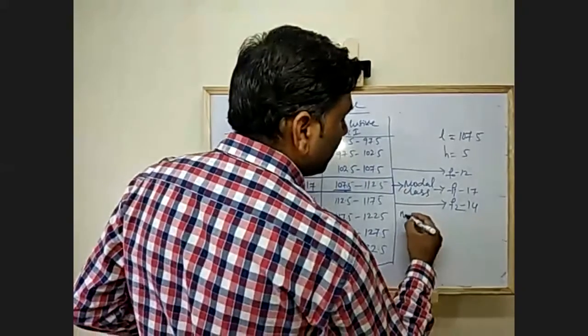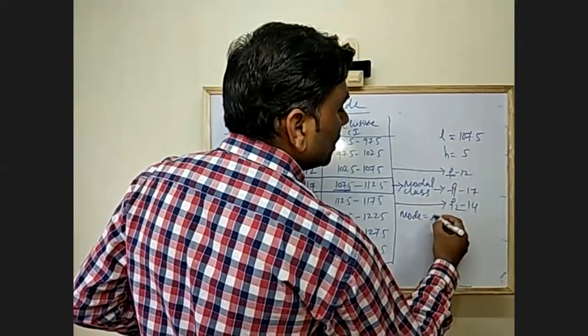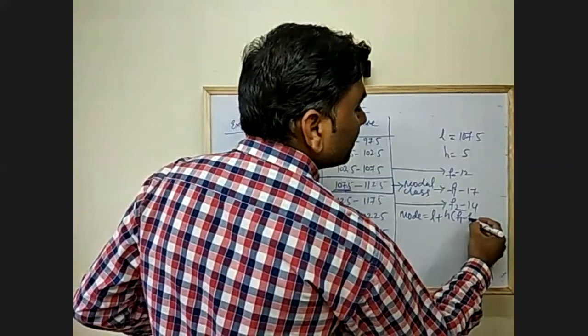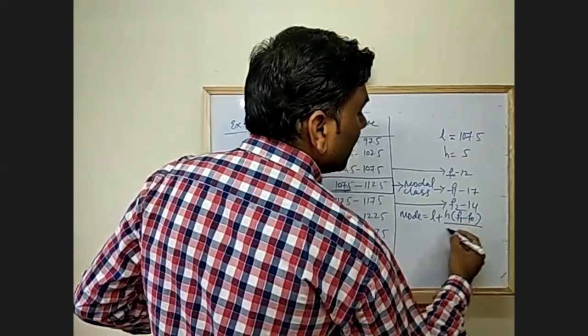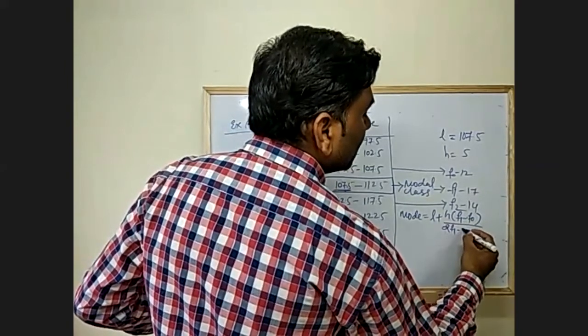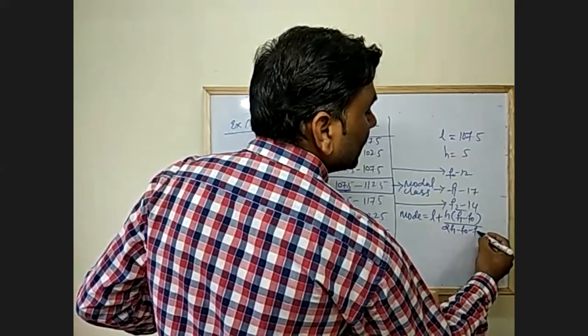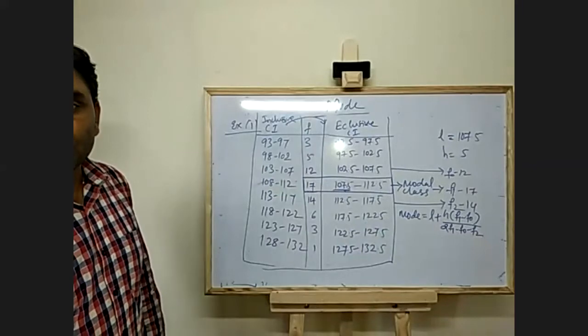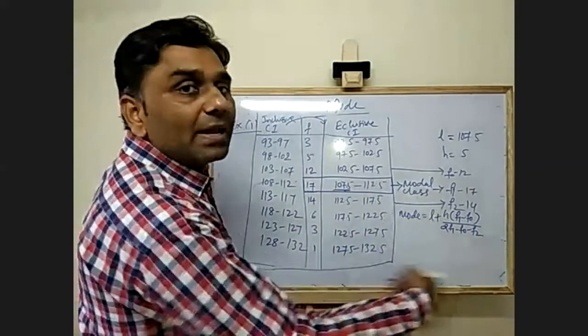You write the mode formula. Mode is equal to L plus H into F1 minus F0 divided by 2F1 minus F0 minus F2. So you write this formula and replace the values.